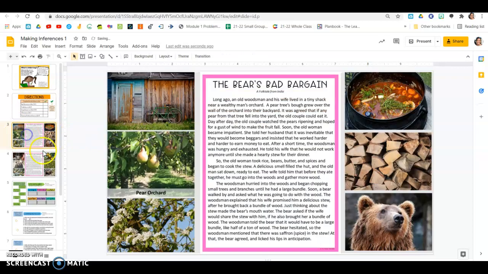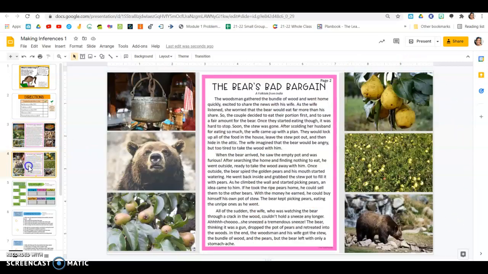So you're going to start by reading the story, The Bear's Bad Bargain. It's a folktale from India. And so you're going to read through it. There's pictures that kind of describe the story on the sides. It's a 2-page story, so you're going to need to read both pages.